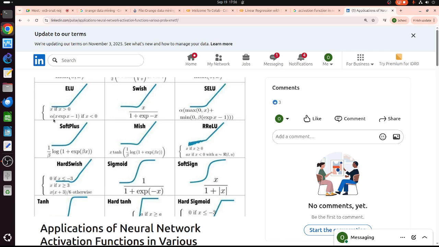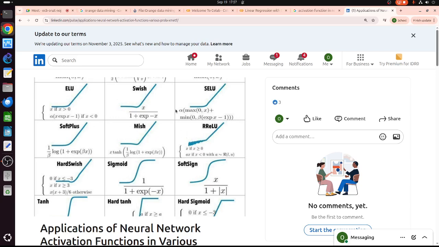So this is the value on this part. On this one is log. So ReLU, Swish, SELU, Softplus, Mish, hard swish are very similar to one another, but a little bit different.